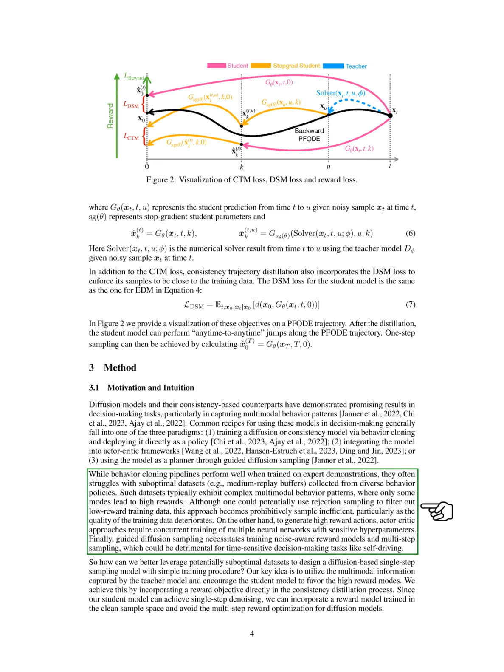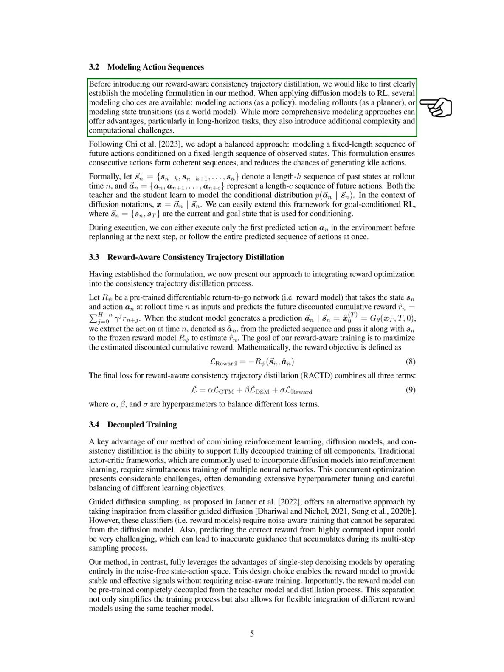Section: Modeling Action Sequences. In this section, we establish the modeling framework for our reward-aware consistency trajectory distillation. When we apply diffusion models to reinforcement learning, RL, we have several options. We can model actions as a policy, model rollouts as a planner, or model state transitions as a world model. While more complex models can be beneficial for long tasks, they also add complexity and computational demands.